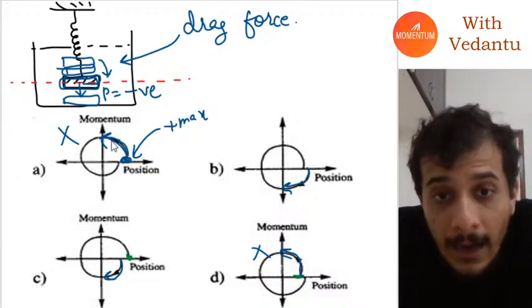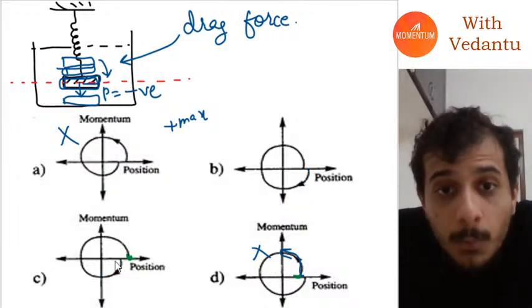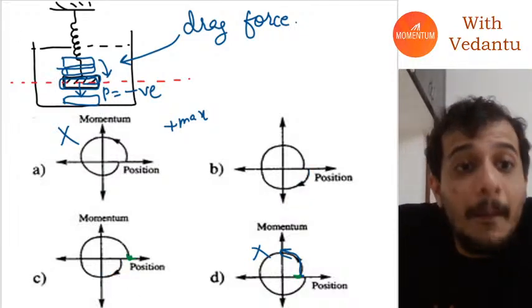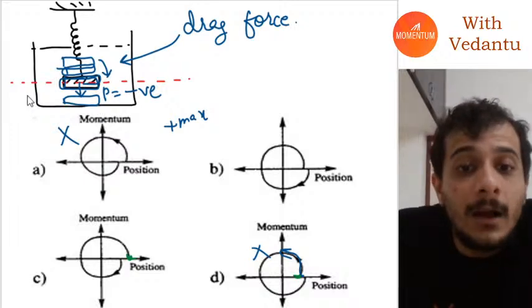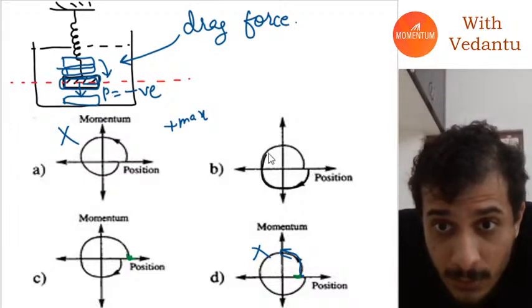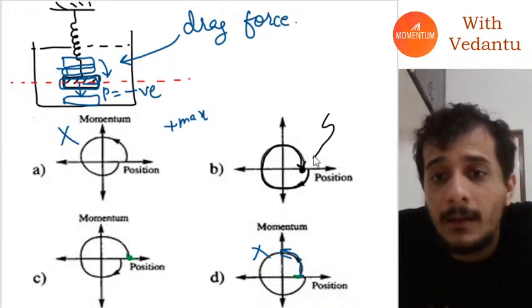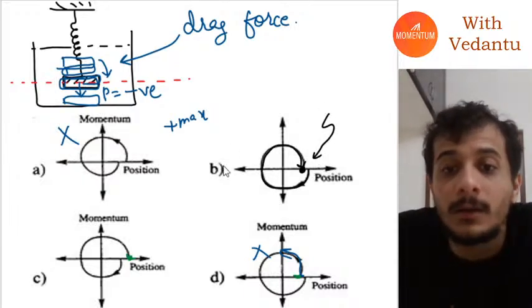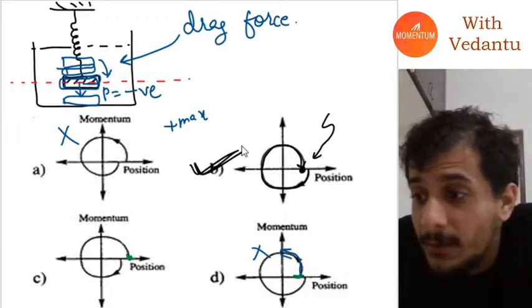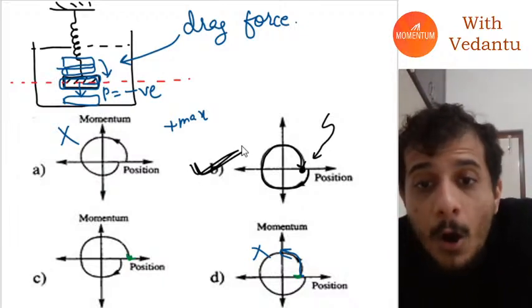So after one cycle, its amplitude should become smaller, which means the graph should look something like this, because here after one cycle amplitude becomes smaller. So the correct answer for this will be option B.